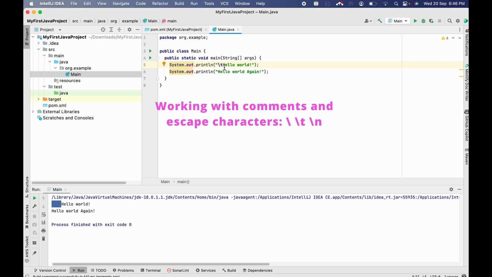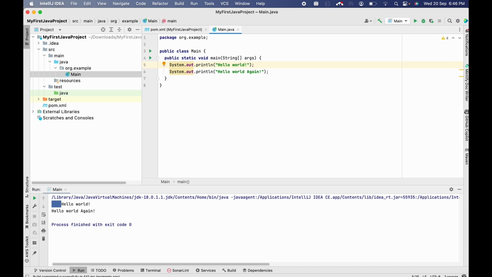Similarly, if we want to add quotations, you see the compiler is not allowing us to, but if we want the hello world to be in quotations, we can add escape characters before the characters that we want, and if we run it, the hello world will be printed with the quotation marks.